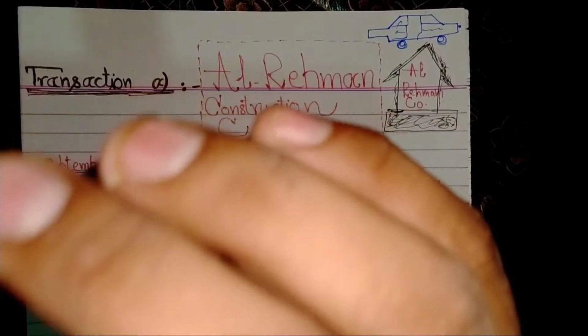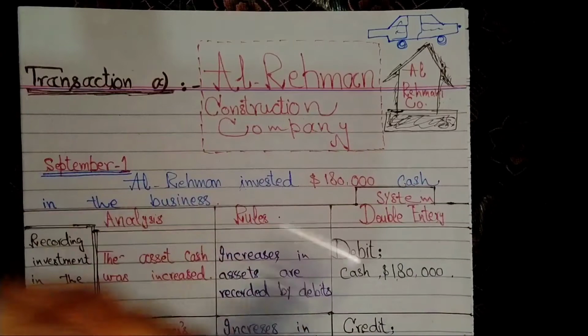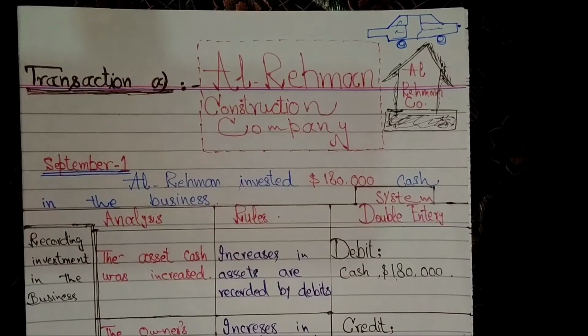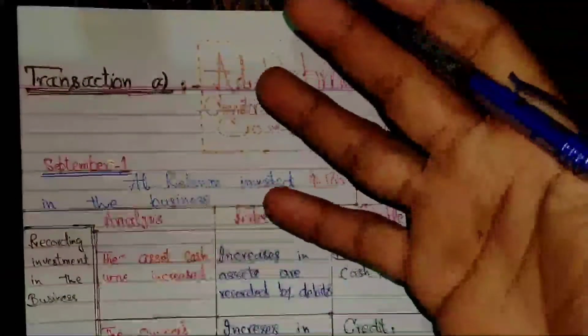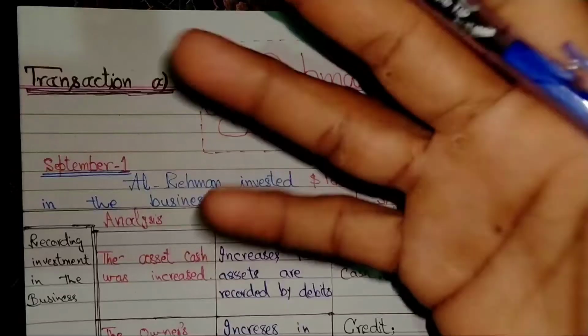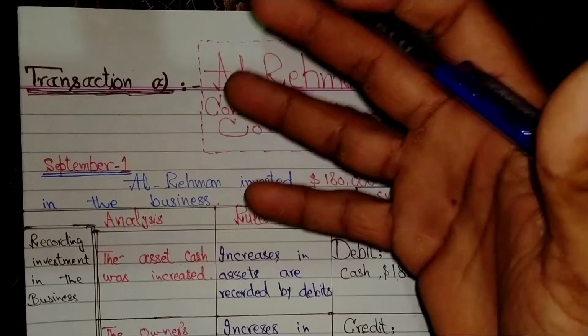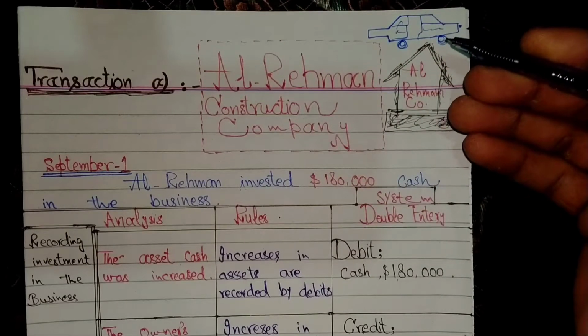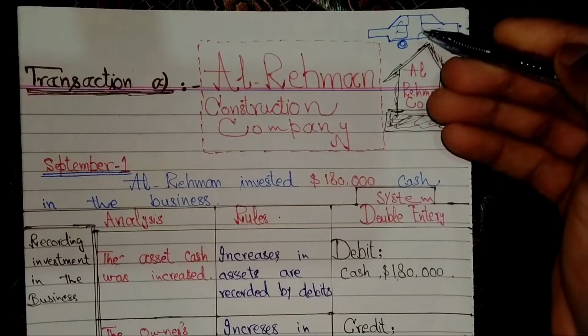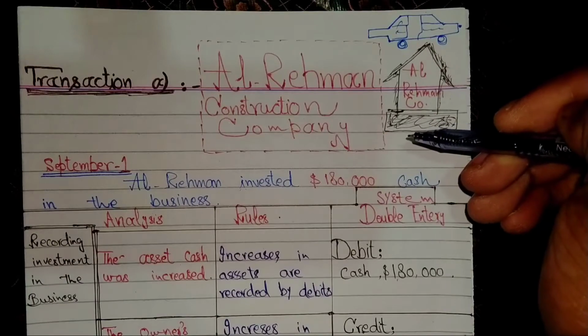I am taking you through the general journal with an example of a simulated company, with its assets such as vehicle and building.